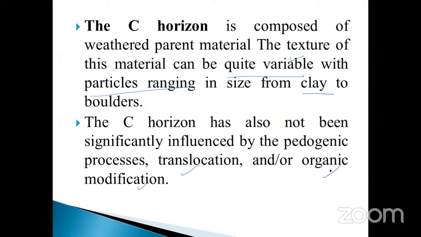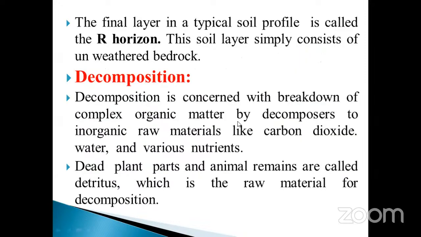There are no remarkable changes present in the C horizon.